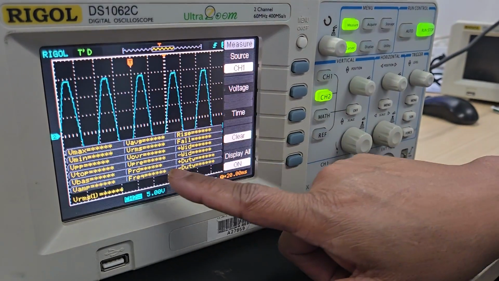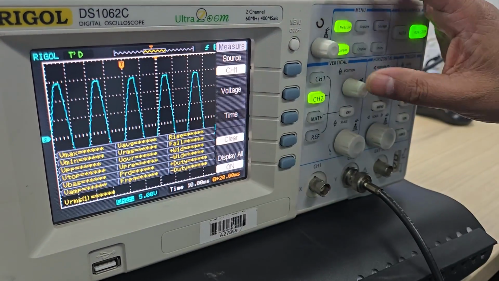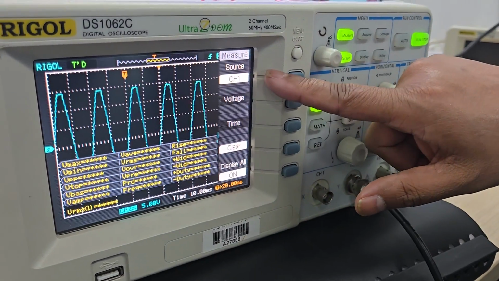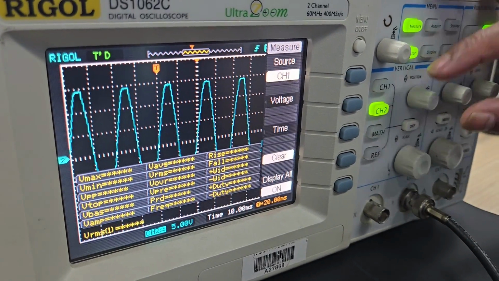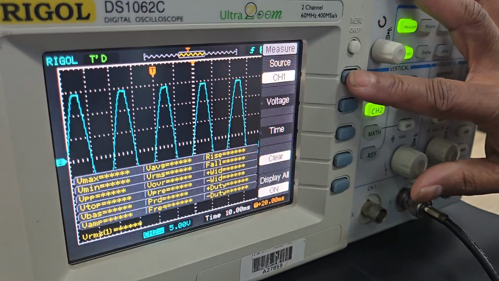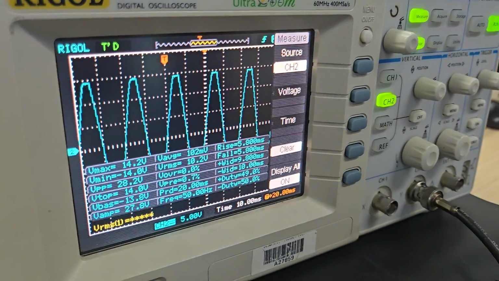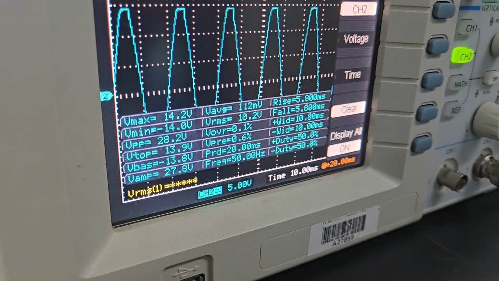These are showing us the values with just asterisks because we have selected channel 1. The actual connection is to channel 2. So might as well go to channel 2 there, and that way we will see all those values.